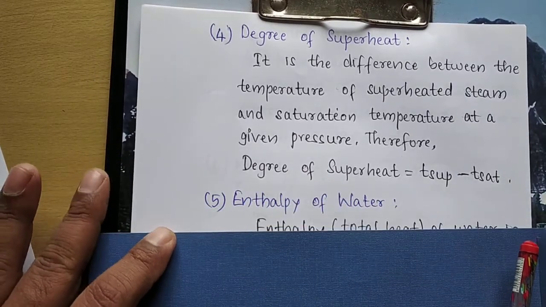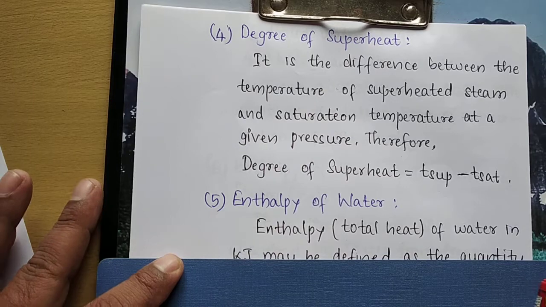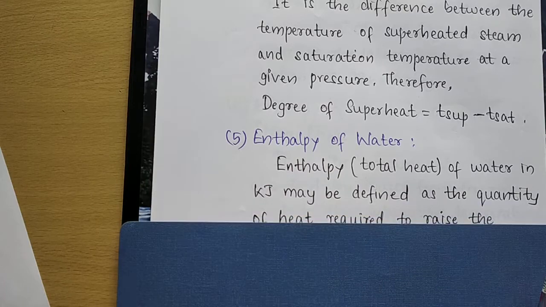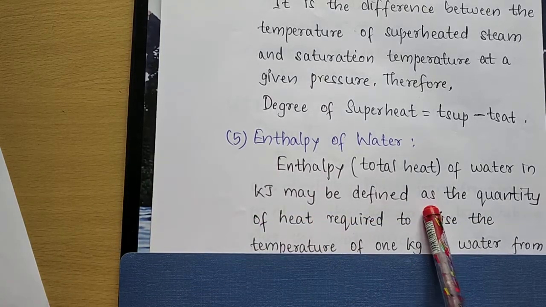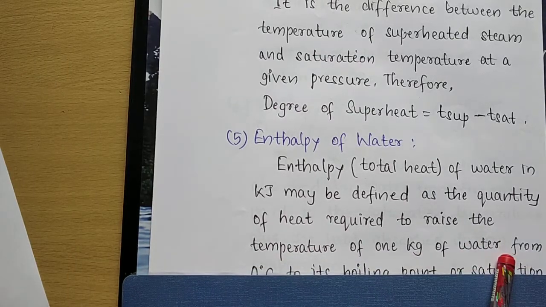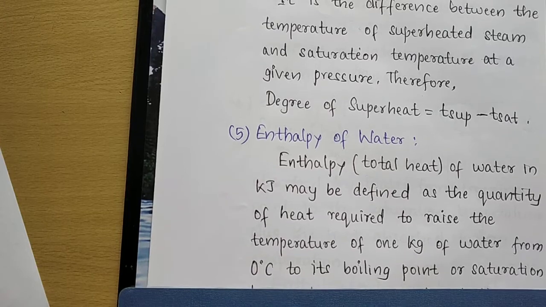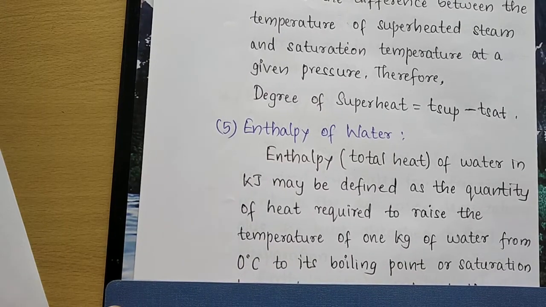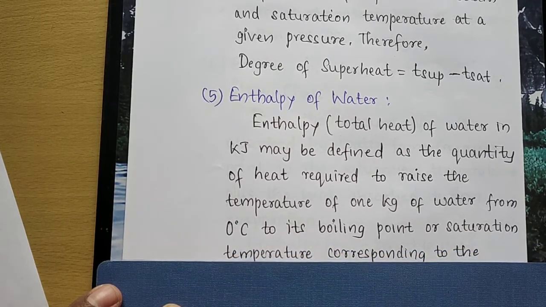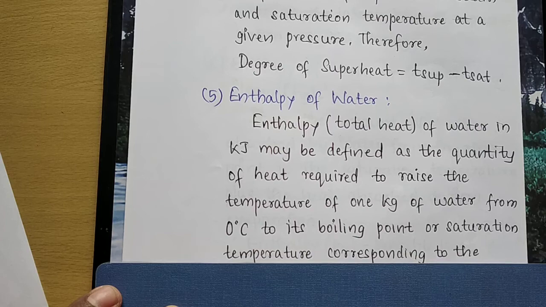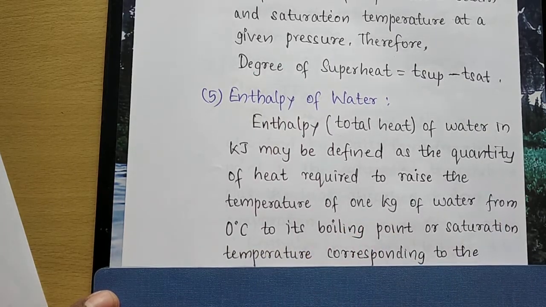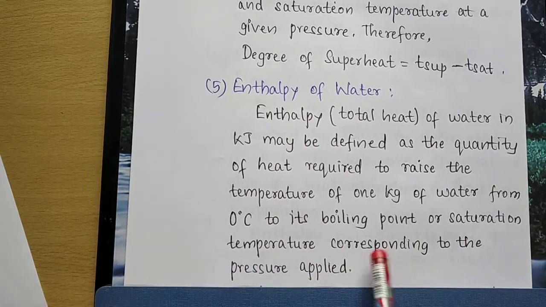Then the next term we are going to discuss is enthalpy of water. Enthalpy is nothing but the total heat of water, given in kilojoules, and may be defined as the quantity of heat required to raise the temperature of 1 kg of water from 0 degree centigrade to its boiling point. Up to its boiling point, the amount of heat I add gives me what is known as enthalpy of water. Boiling point or saturation temperature mean the same, corresponding to the pressure applied.